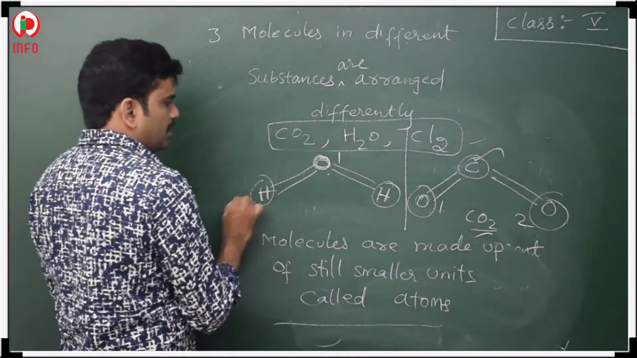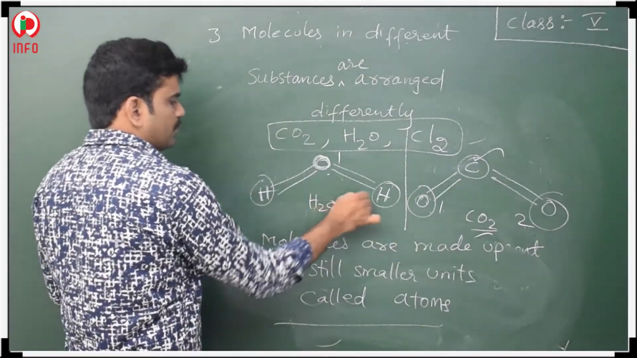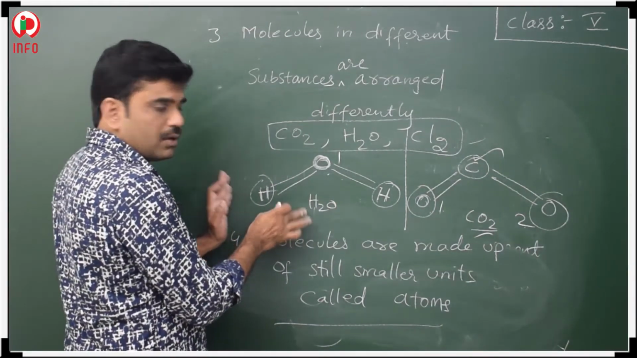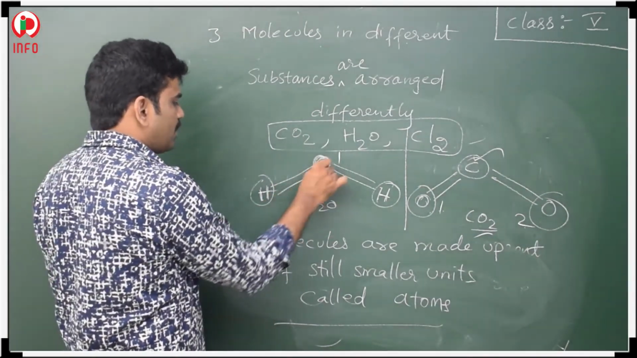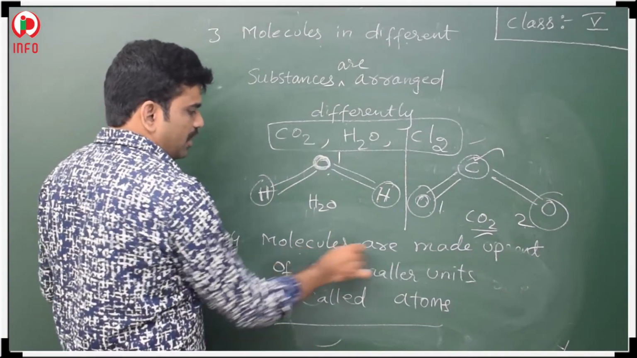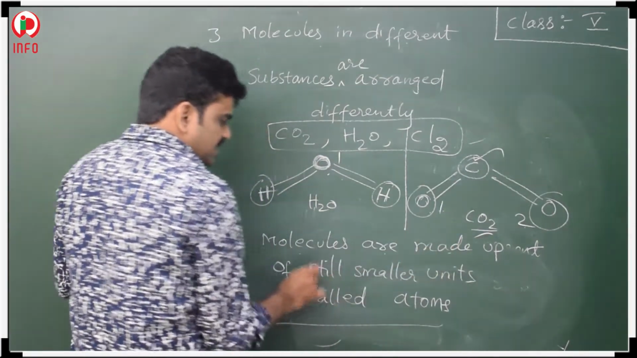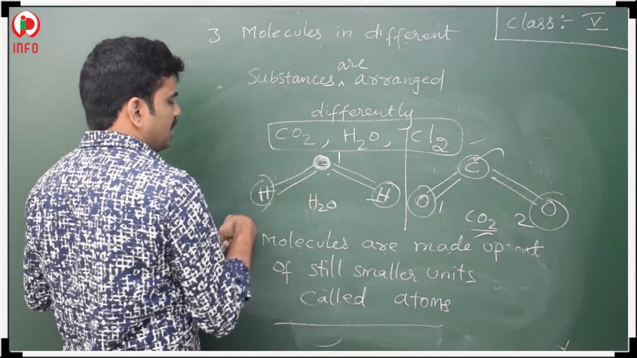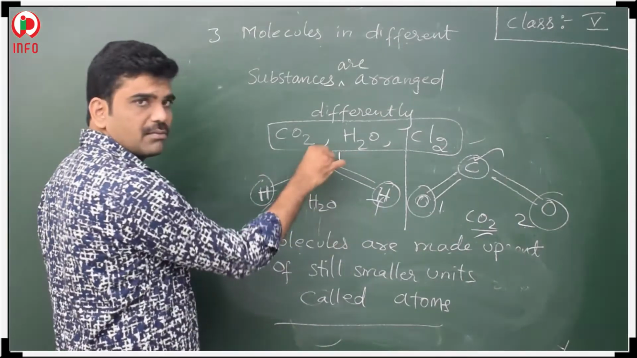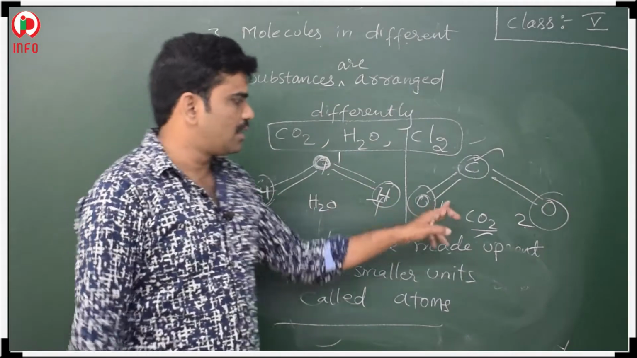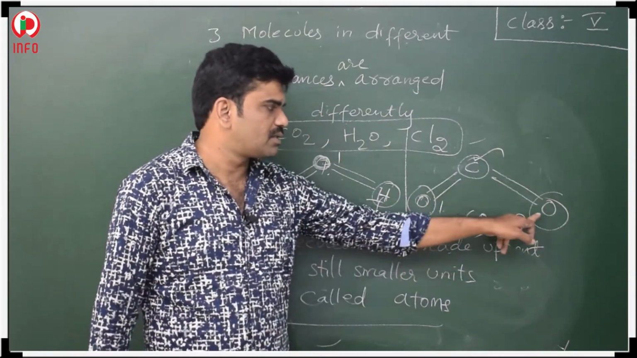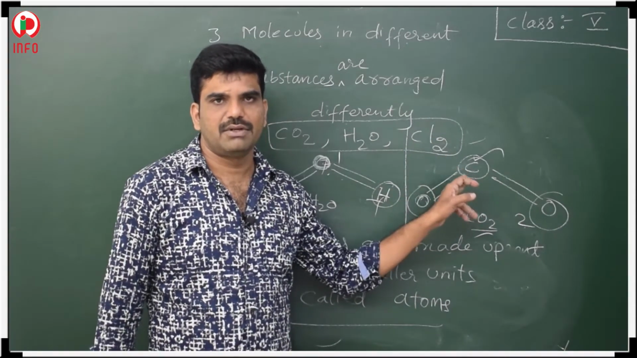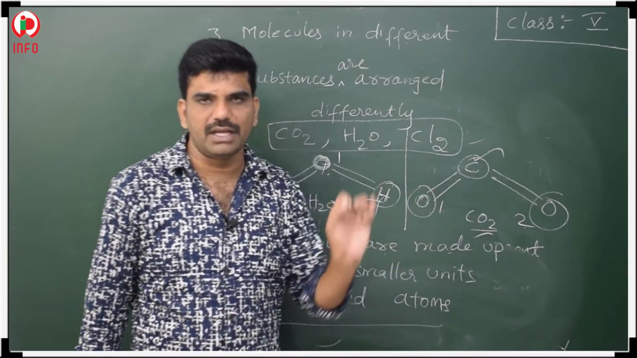So here H2O is a molecule. But in this H2O, how many atoms are there? 1, 2, 3. So molecules are made up of still smaller units. These smaller units are called atoms. Hydrogen is an atom, hydrogen is an atom, oxygen is an atom. Here also oxygen is an atom, carbon is also an atom. Understand, children? So these are the properties of the molecules.